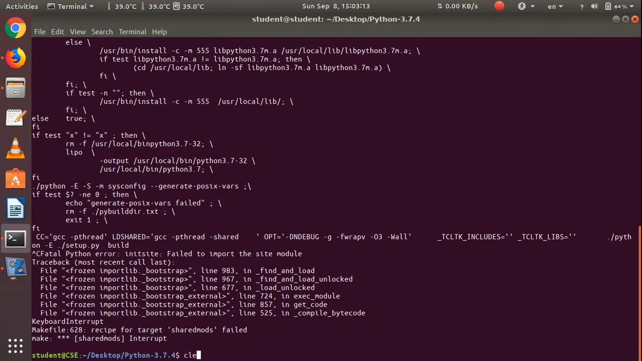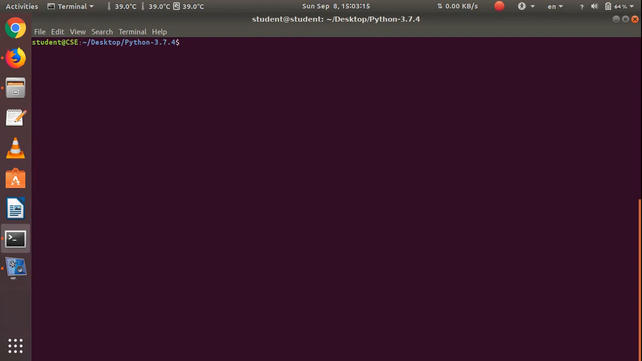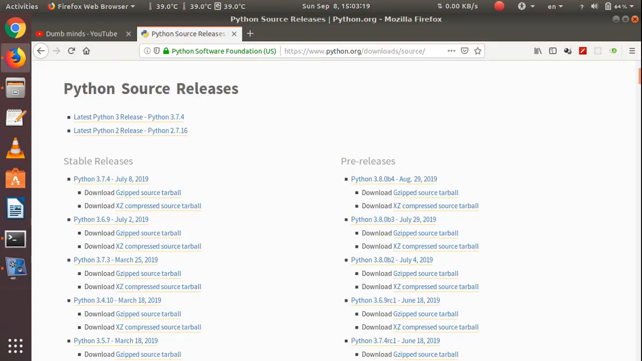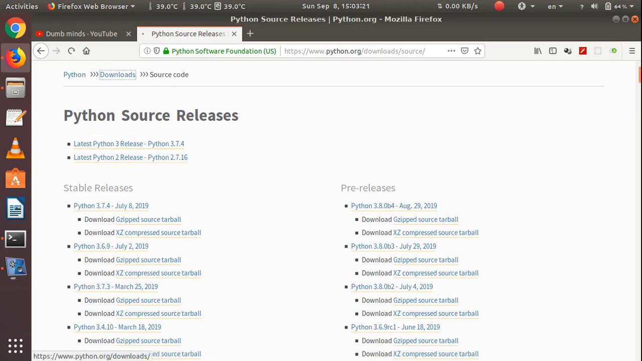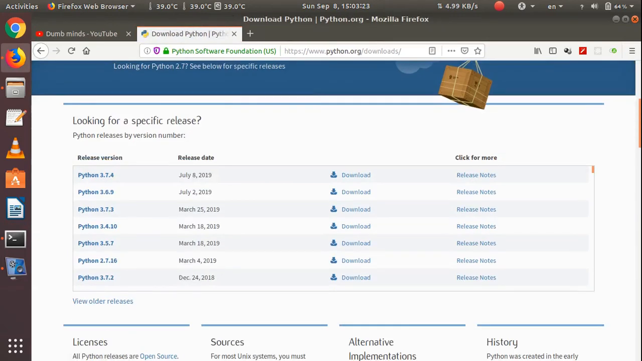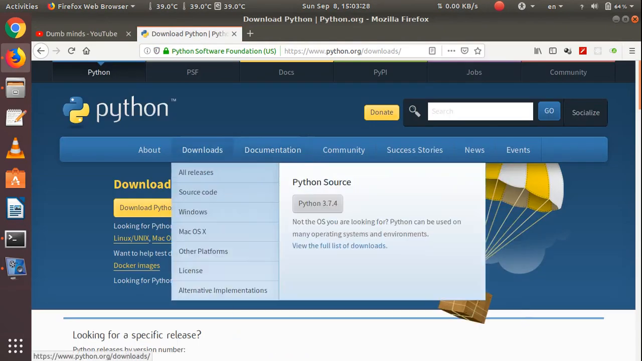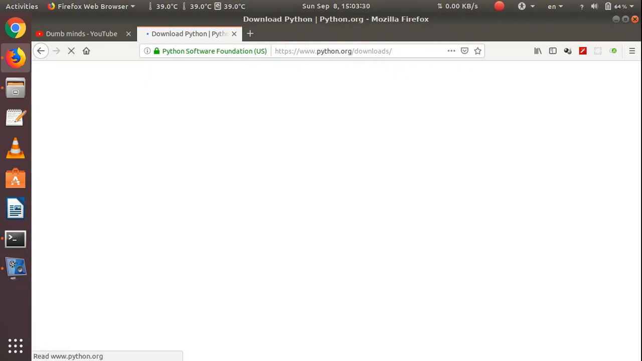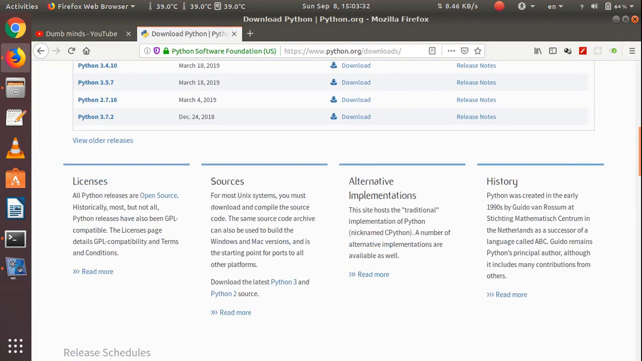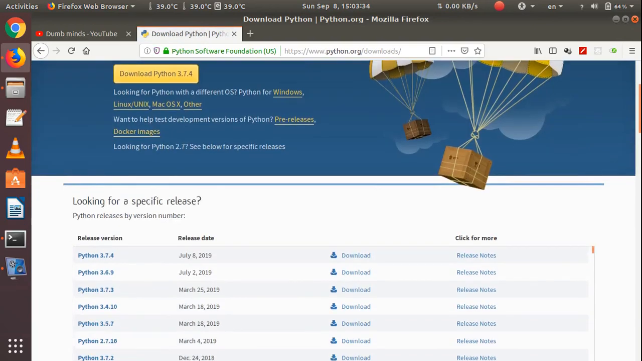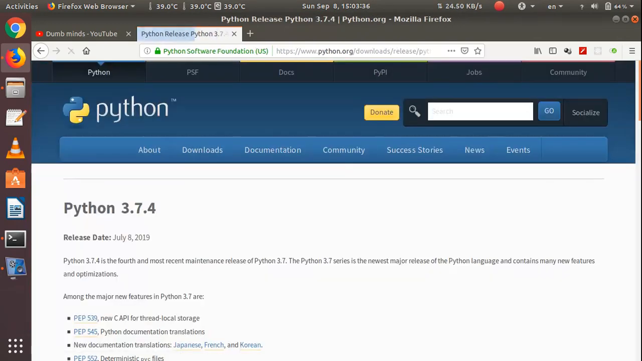This is all about Python installation in Ubuntu 18.04. If you are not an Ubuntu user, you just go to the official website. There you can find, you don't need to come here for source code. If you go to the download pages, all releases, you can see there are some files, Python 3.7.4.